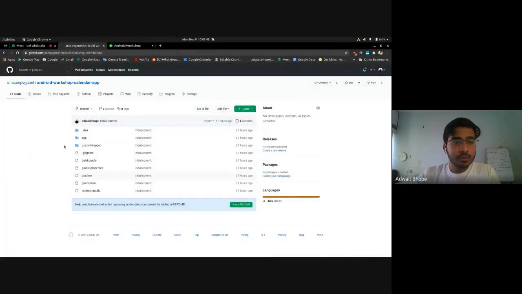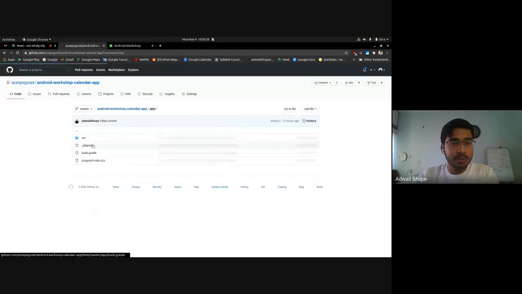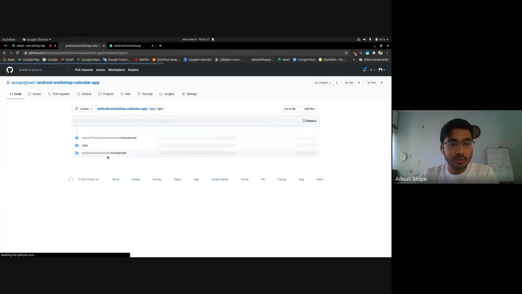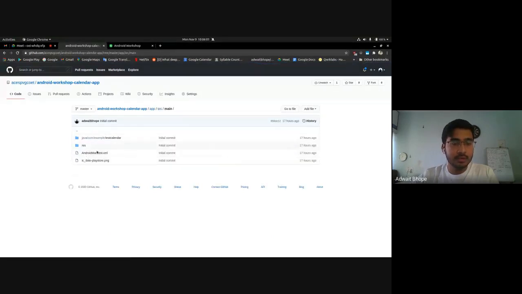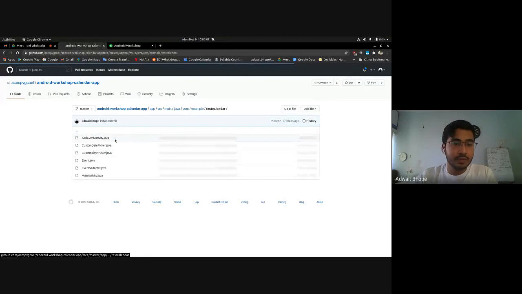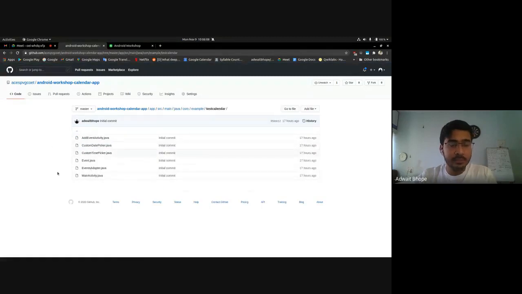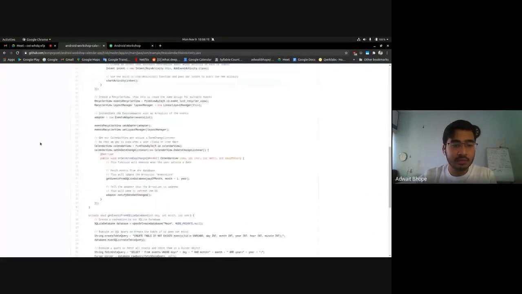Go over to the repository, and these are different files that are listed. There are a lot of files. Don't get confused by those files. Just click on app, click on source, click on main, and here's your AndroidManifest.xml. Here are your resources, and over here will be all these Java files. Right now we only have two. Just open MainActivity.java and you'll see the Java code that we have.